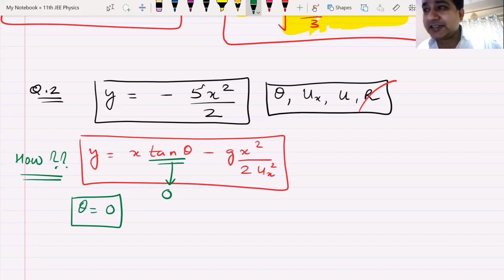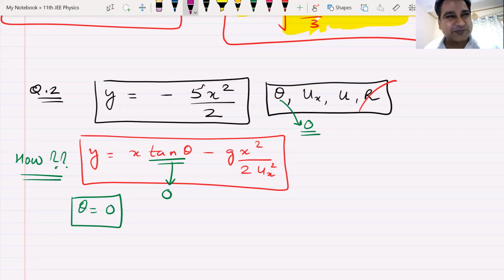So now we understand that the angle of projection is 0, tan theta is 0, so theta becomes 0. Now I will compare the other terms. Yes, Reddy, that is correct. I will not say what you have said. I'll keep it as suspense. You know, suspense serial. So I'll keep it as a suspense. Okay, so theta is 0. Now I'll compare the rest of the terms.